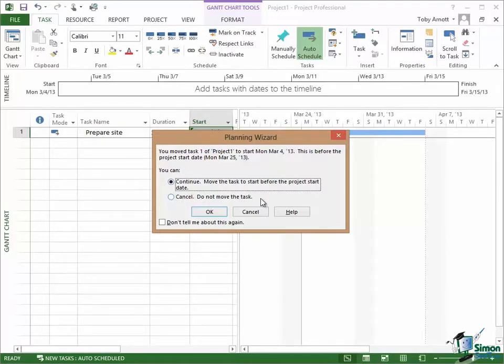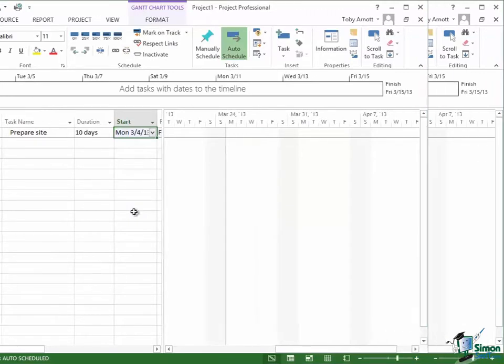Now I'm going to click on OK, continue, because I want this project to start on that date, and in a little while we'll look at how to change the project start date. So having put in the first task, the project start date has been set, and I'm going to need to change it later on, but we'll come back to that a little bit later on. We'll just click on OK and Microsoft Project is happy again.